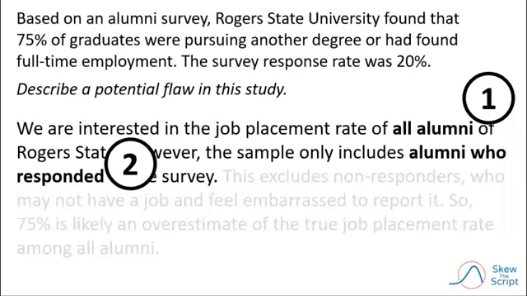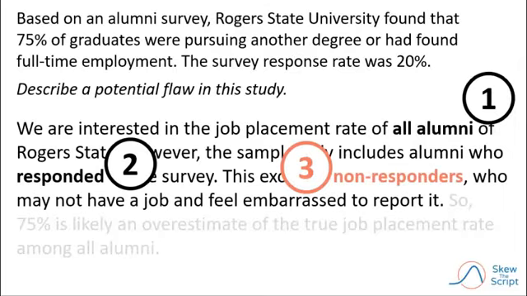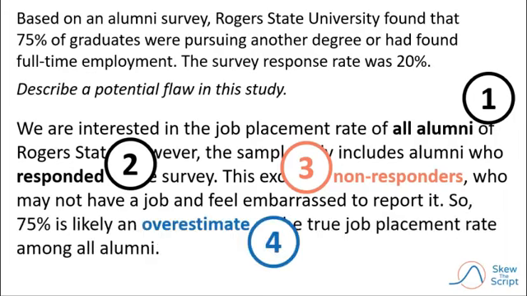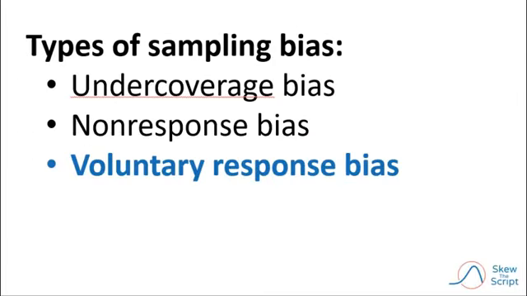However, the sample only includes alumni who responded to the survey. That's the sample. This excludes non-responders who may not have a job and feel embarrassed to report it. That's the exclusion statement. So 75% is likely an overestimate of the true job placement rate among all alumni, and that's our final over-under claim.